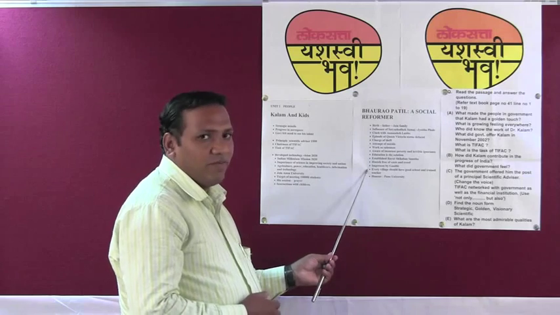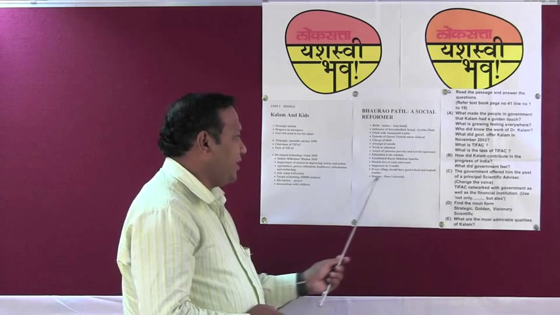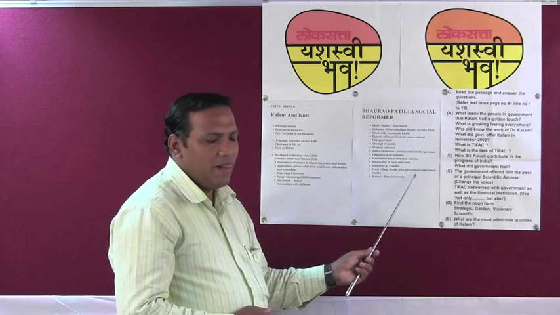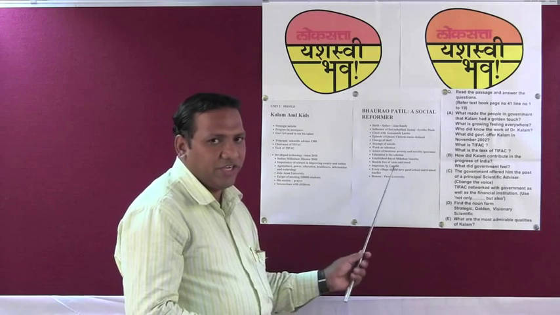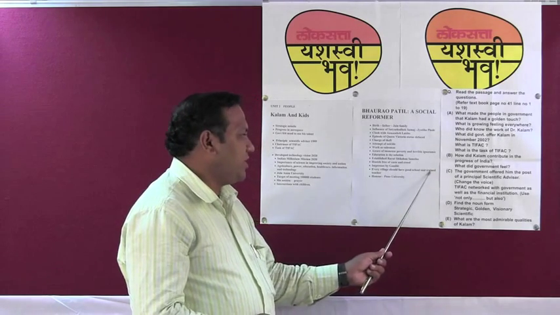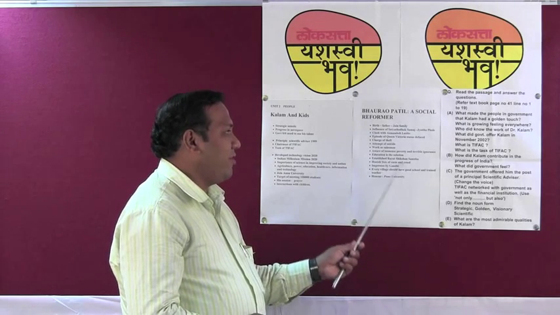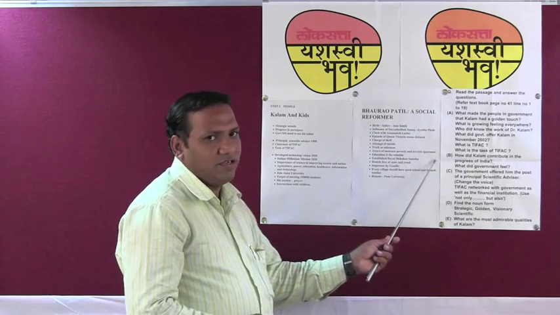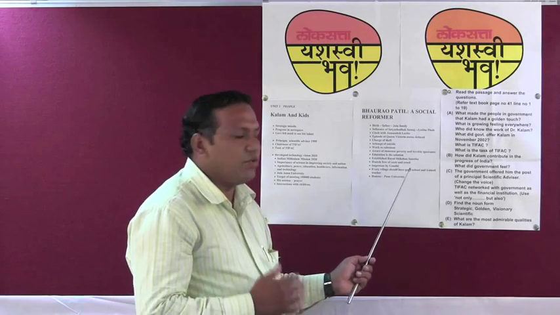What he firmly believed was that every village should have a good school and a trained teacher. This point you must underline, because even now we are lacking trained teachers. Trained teachers are very important. If trained teachers are there in every village, then there will be a good education. As there will be a good education, then poverty and ignorance will be eradicated. So this is the sentence that you can underline.